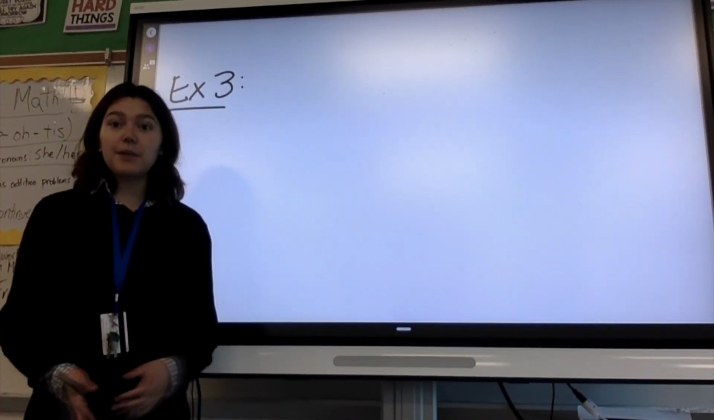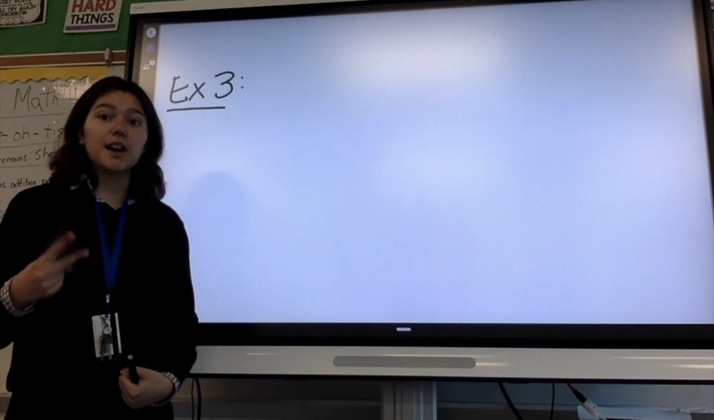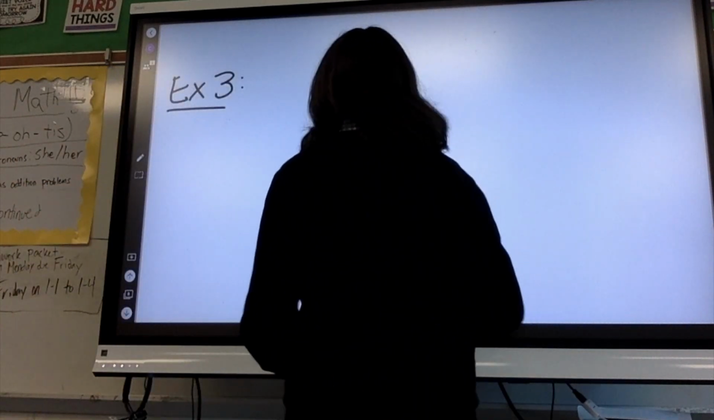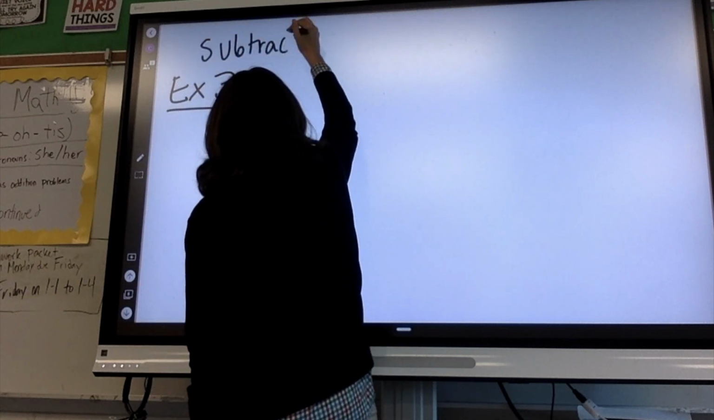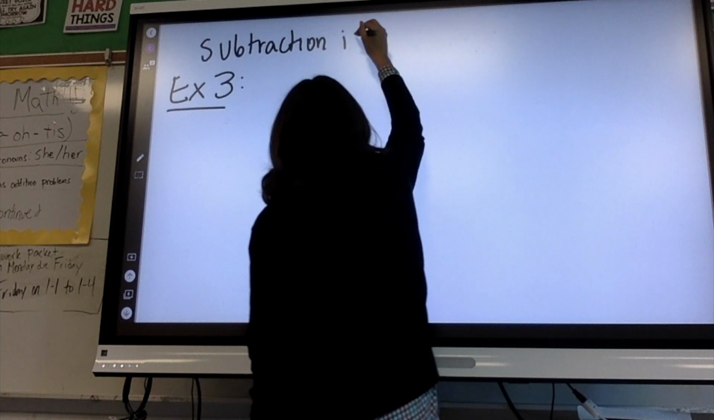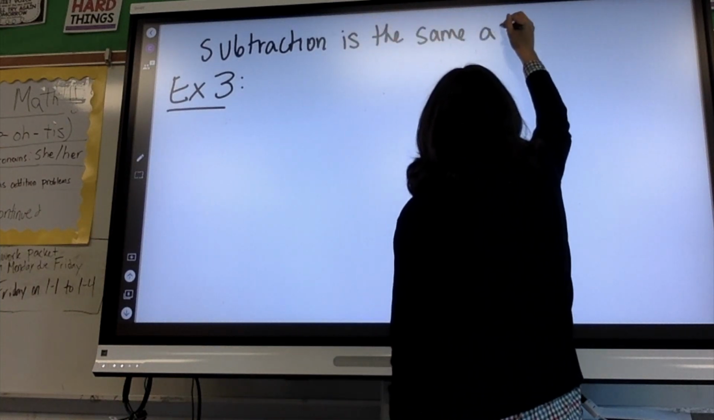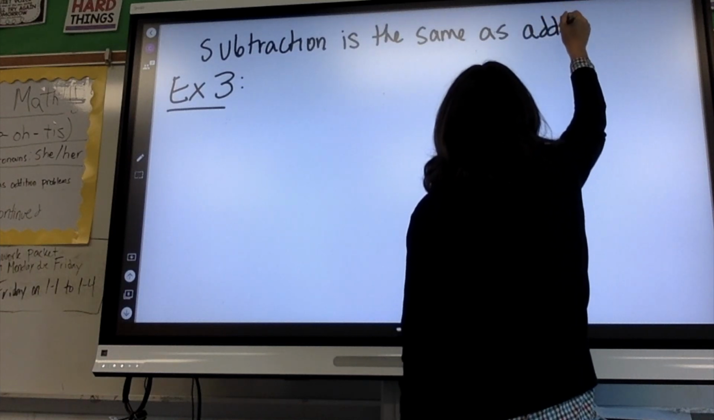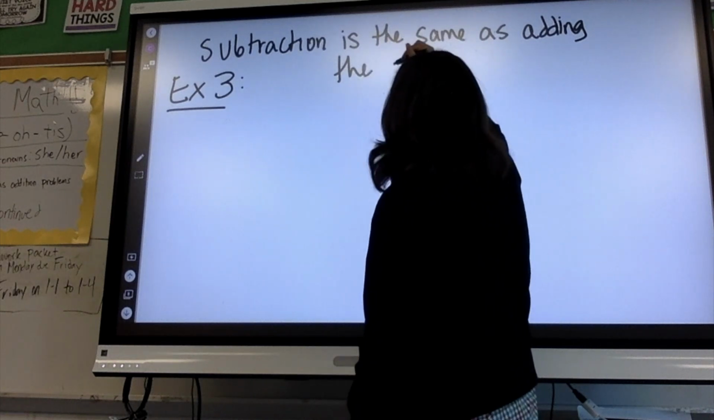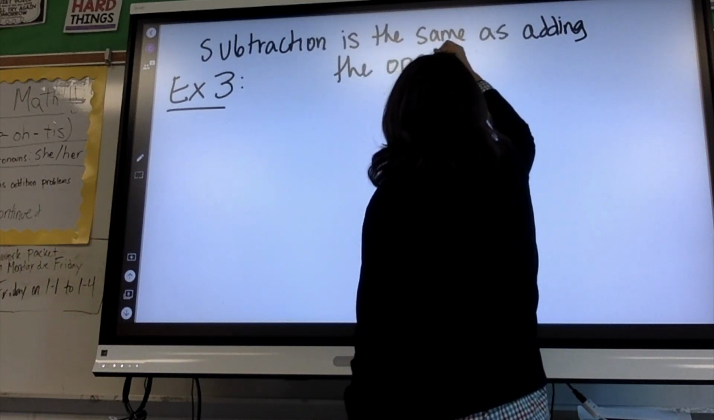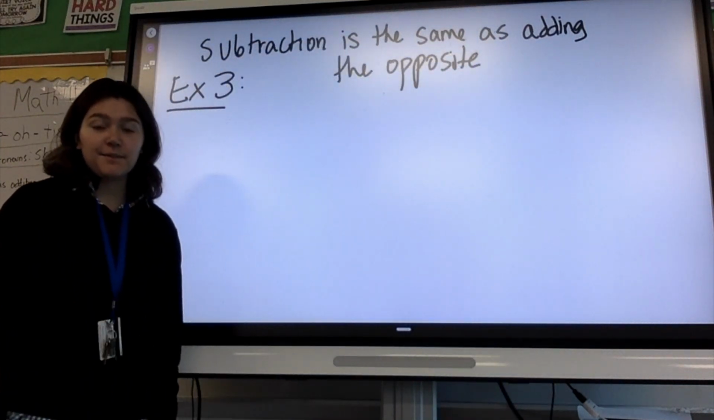So this is the thing I keep having us say in class. And I will write it up here, and it's in your notes 2 times. So the thing we have to remember is that subtraction is the same as adding the, I hope you know it, opposite. Subtraction is the same as adding the opposite.